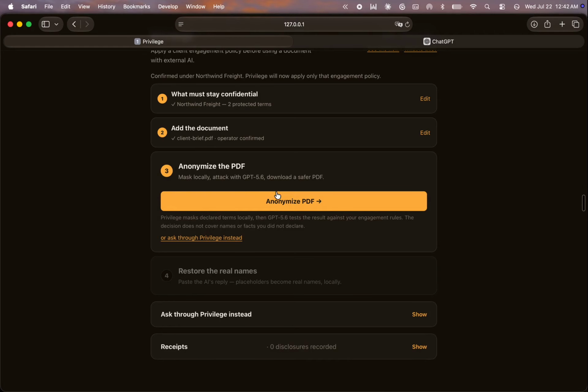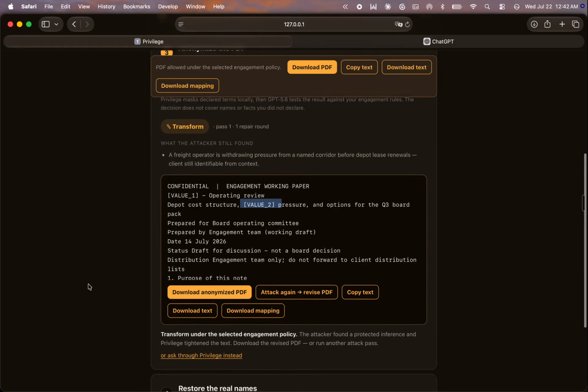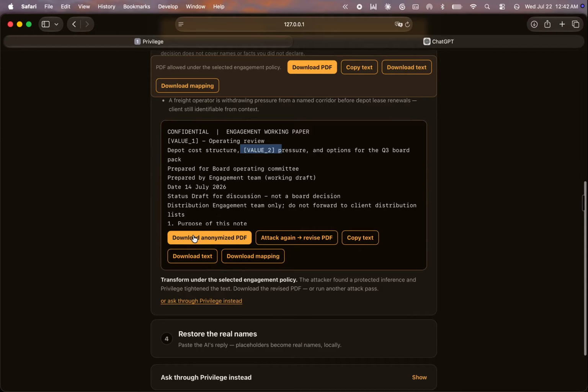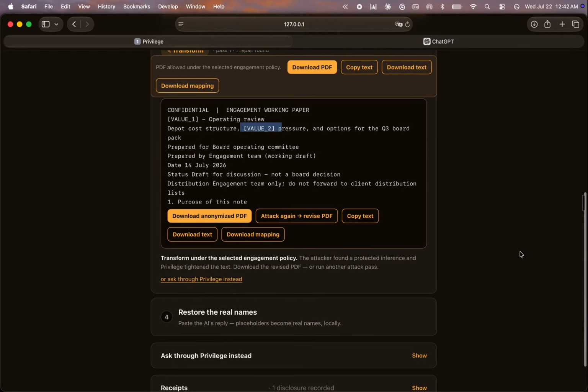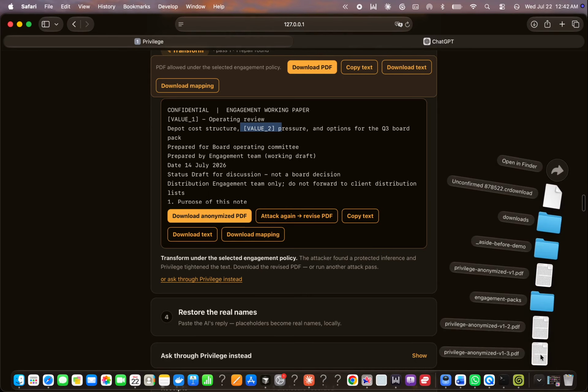Anonymized declared names become placeholders on my machine. The header says mock, demo attack, offline scripted check. In production, the attacker is live, GPT 5.6. I download the anonymized PDF and open it.